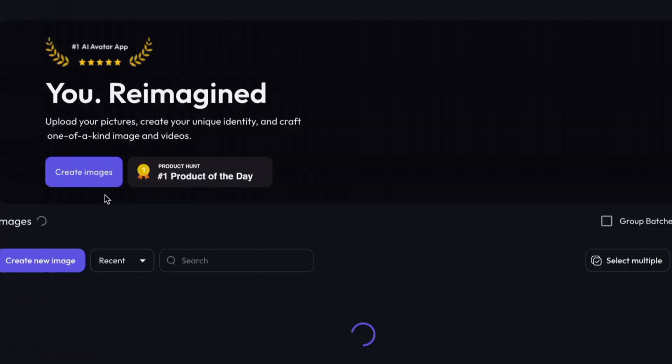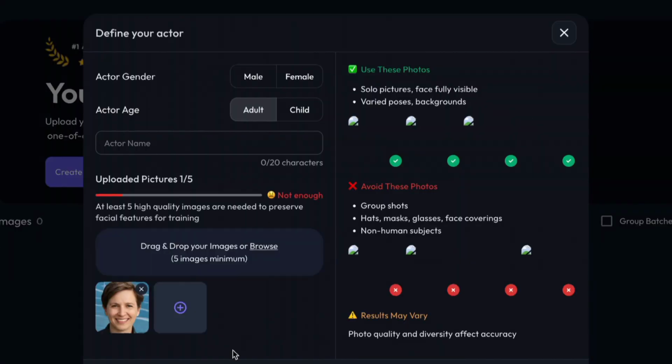The page is very slow in responding. I don't like backends like this. Okay, good, cool. So this is the actor aspect. You just have to select your gender, your age, if it's adult or child, then paste in your name. You upload 5 images of yourself. I don't know why all these images are not loading.